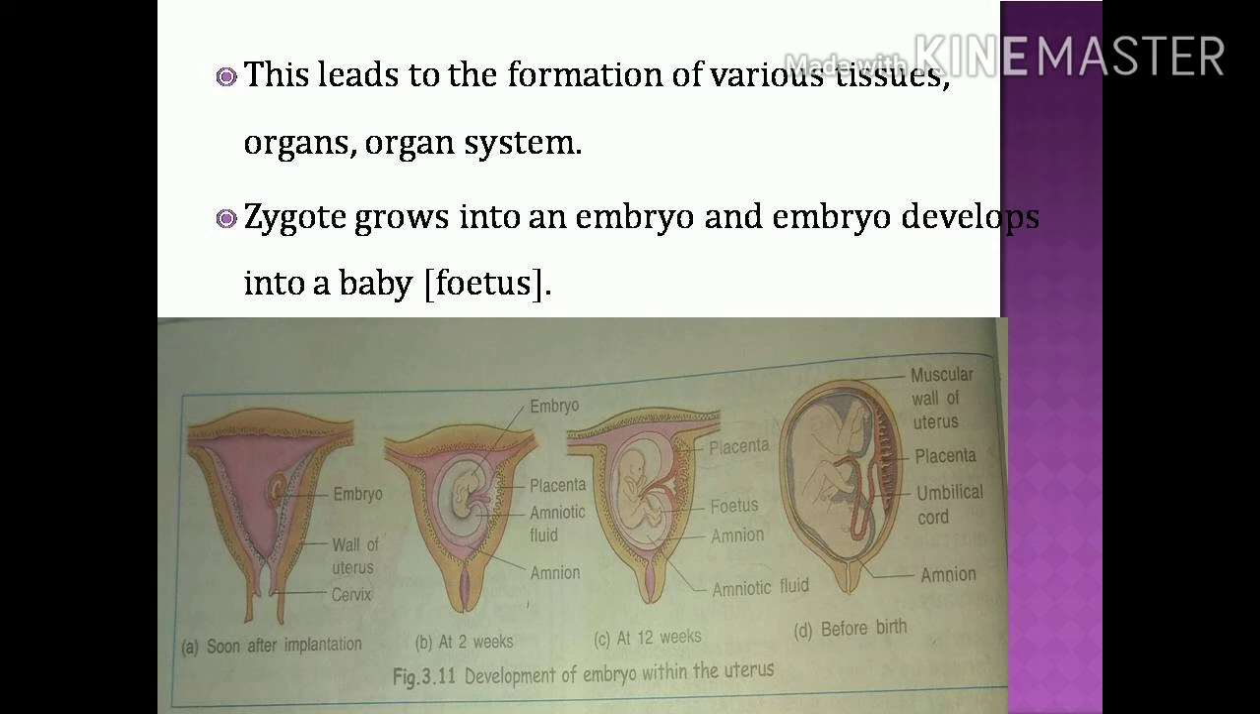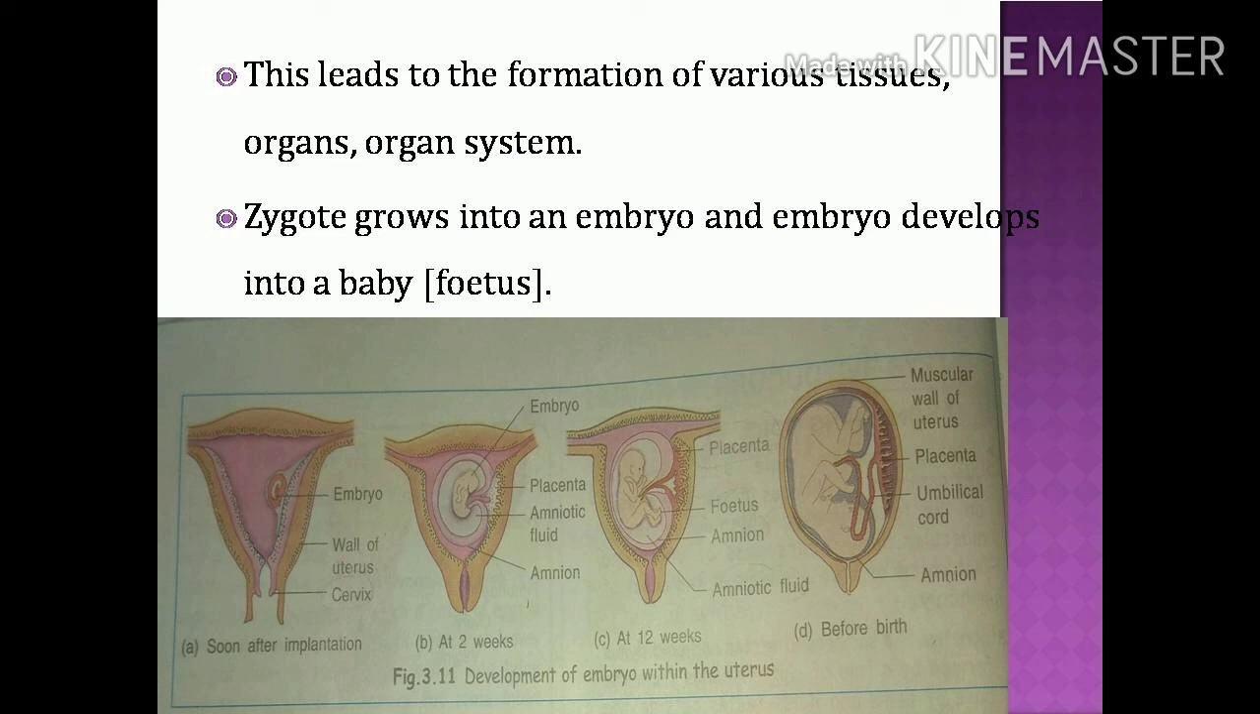The zygote grows into an embryo. The embryo soon develops into a baby, or what is called a fetus. The embryo later develops in the uterus region, then it becomes a fetus. Usually, when the small baby is present in the uterus region, we call it a fetus. When it comes out of the female body, we call it a baby. Each cell gives rise to different body parts.